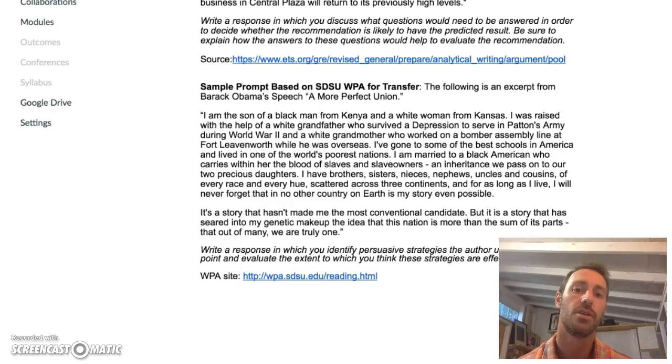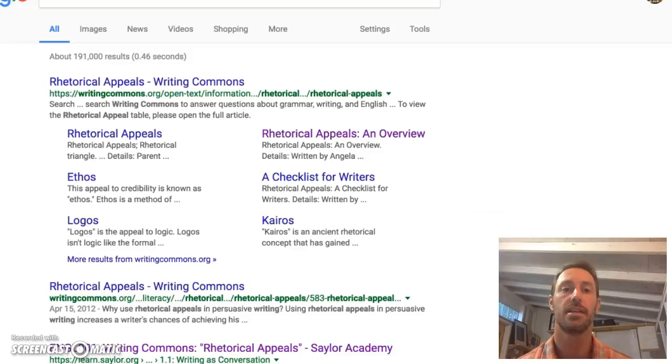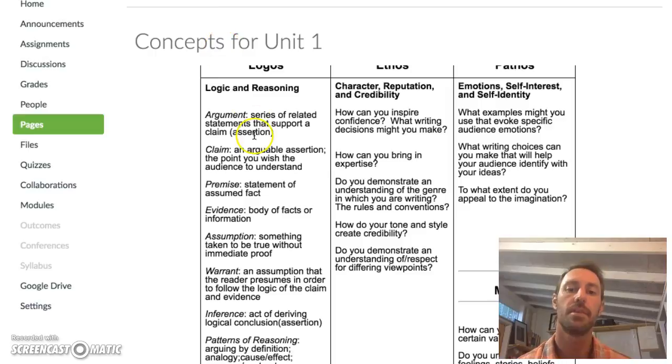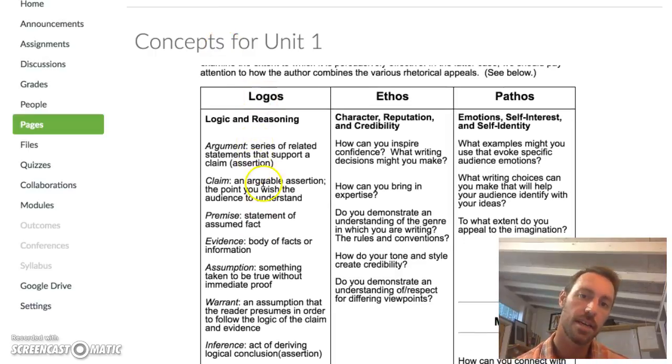In other words, we're examining this text as an argument, but we're moving beyond just looking at how the evidence works, and we're looking at how persuasive strategies other than just logical moves are being used in order to compel or persuade the listener or the reader to buy into the argument that's being made. And so I ask you to take a little bit of time and take a look here